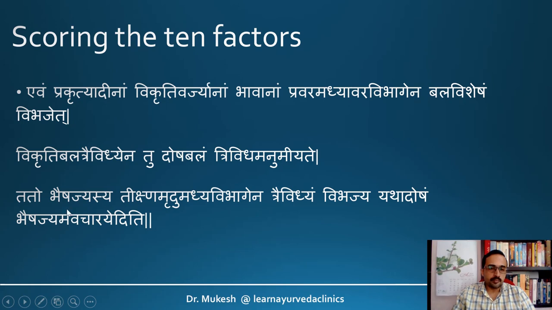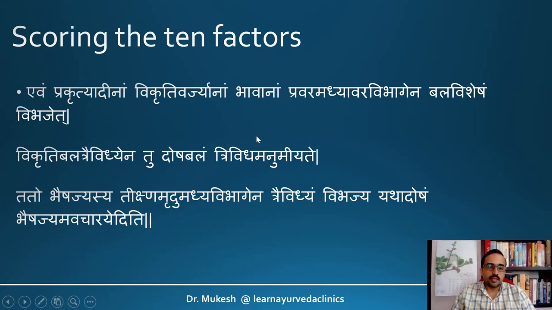In the same way, we assess all those factors and classify each of them into pravara, madhyama and avara. In case of vikriti, we have to always assess the dosha, dushya, etc. Then classify the disease based on the roga bala. That we will deal with in part 4 of this lecture series. Based on these two, we decide what sort of medicines or therapeutic measures are fit for the given patient. For example, in a Pravara Bala individual with a Pravara or Balavan Vyadhi, we can go for a Tikshna or very potent medicine or therapeutic measures like Basti, Vamana, etc.